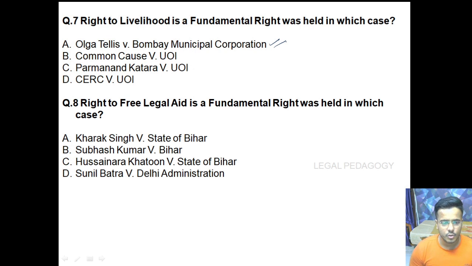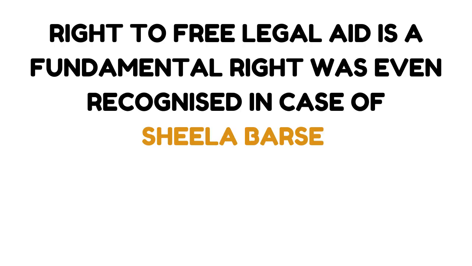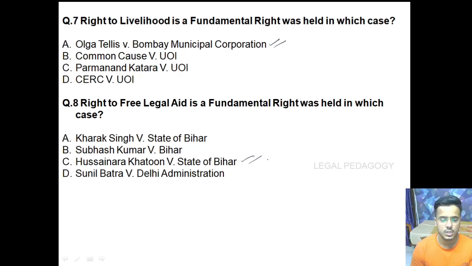The next question is: the right to free legal aid is a fundamental right was held in which case? Friends, the right to free legal aid means that if you cannot afford an advocate because of your economic condition, there is an obligation upon the state to provide an advocate so that you can defend your case. So this is the free legal aid right which has been guaranteed to you. So it was the case of Hussainara Khatoon versus State of Bihar in which the court held that the right to free legal aid is a fundamental right. So this you have to remember, it is even a DPSP.